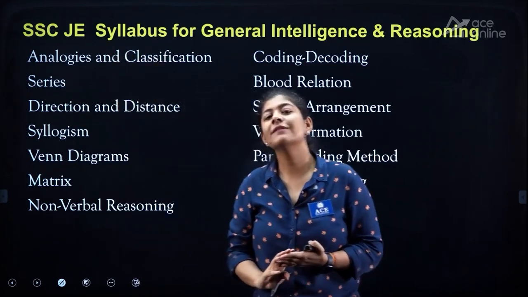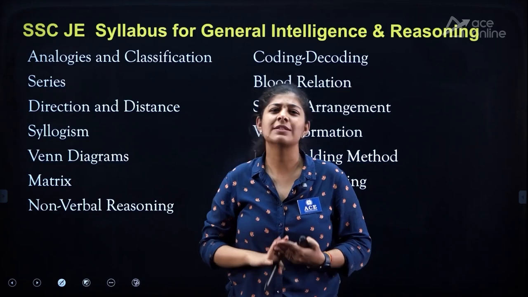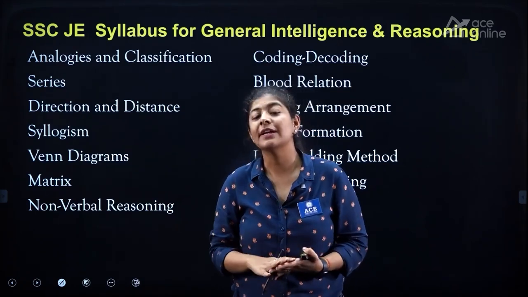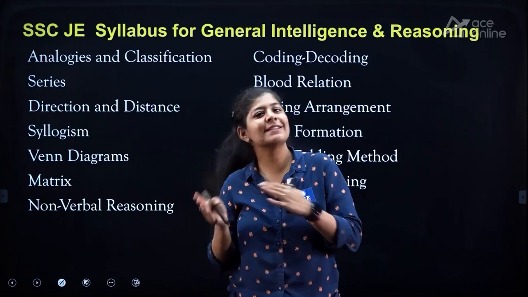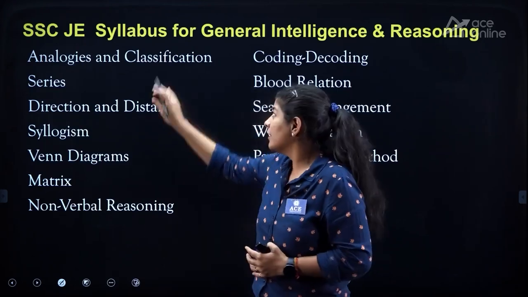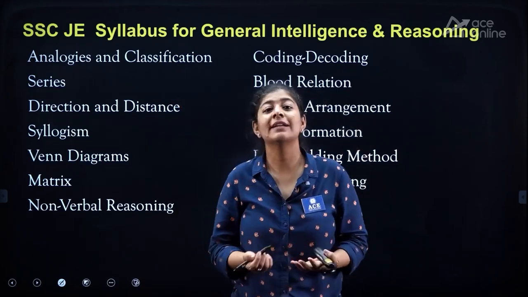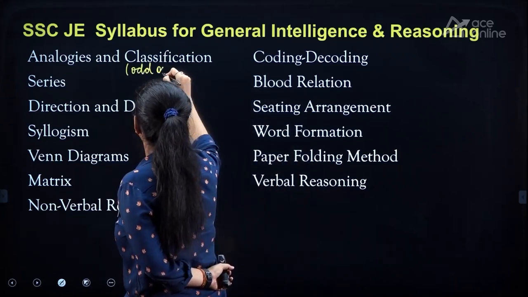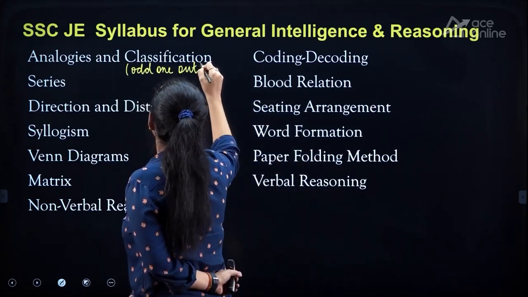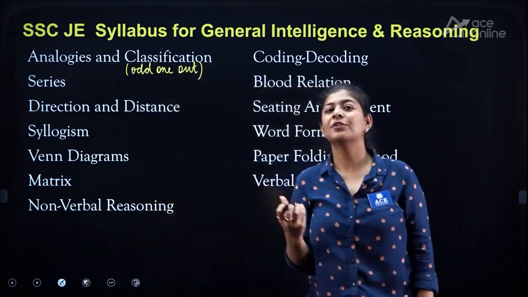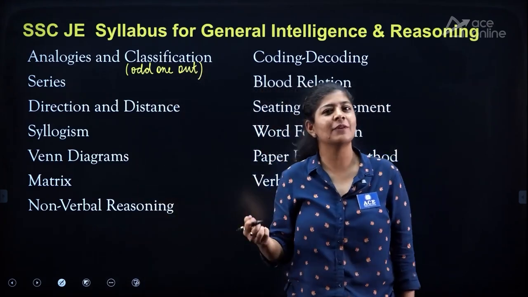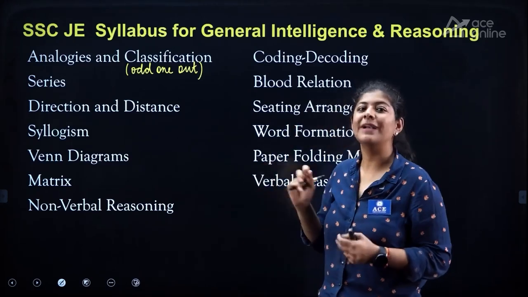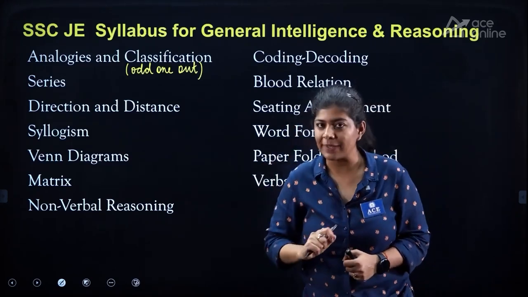In analogy, we have a certain pattern or some logic given between the entities. First we need to identify it and replicate the same thing with the asked one. Now classification is nothing but another name for odd one out. So basically here, instead of focusing on the different one, we need to focus on the group formation. Here I am not going into depth, but we are just getting the gist of the topics, right?